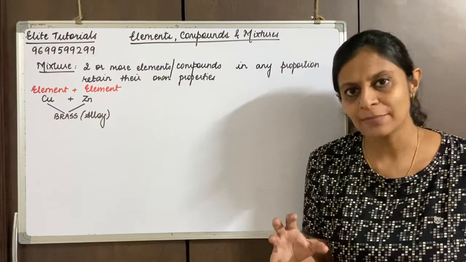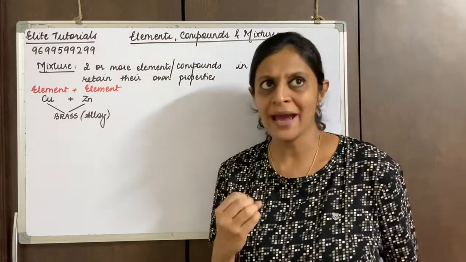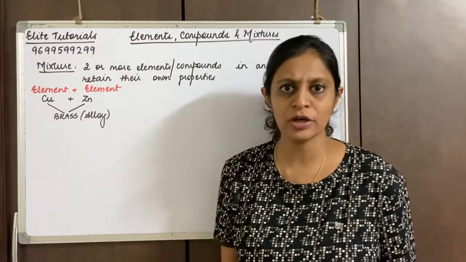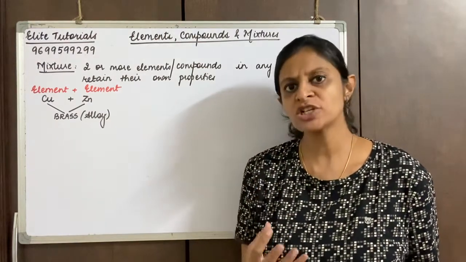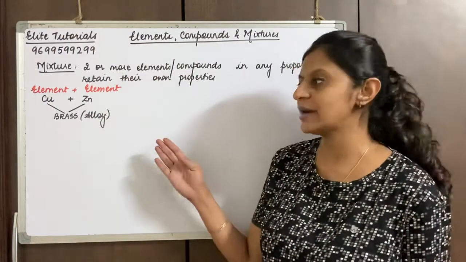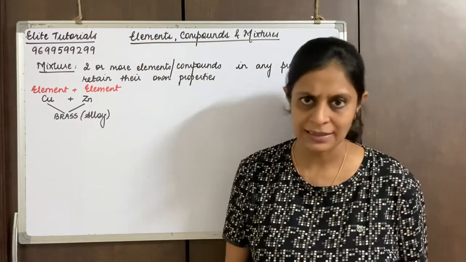So they might ask you to name or give an example of a mixture which is made up of two elements. So you can write down brass, that is copper and zinc, right?